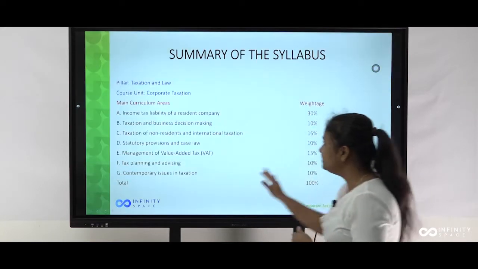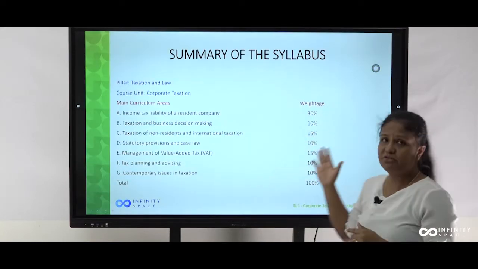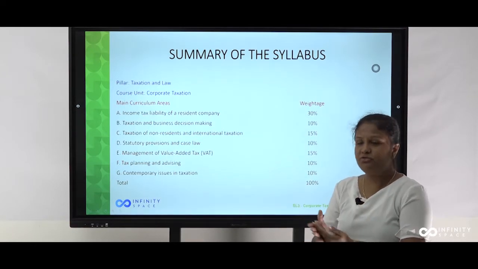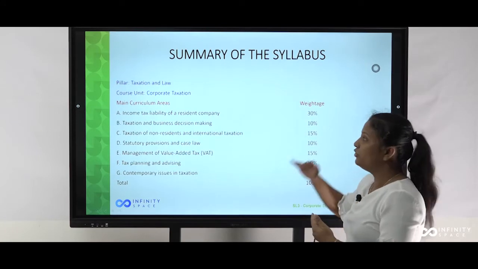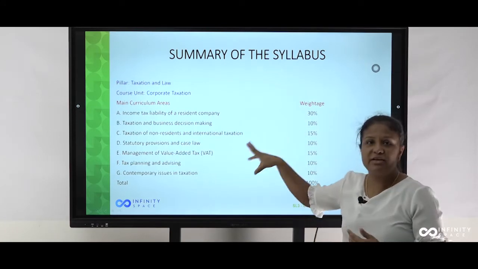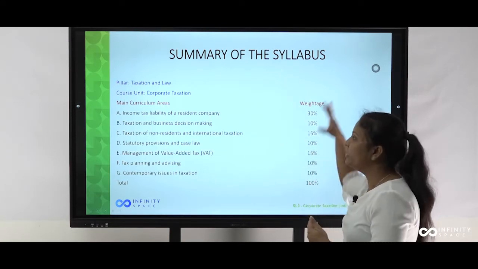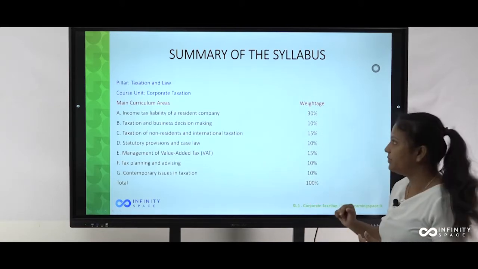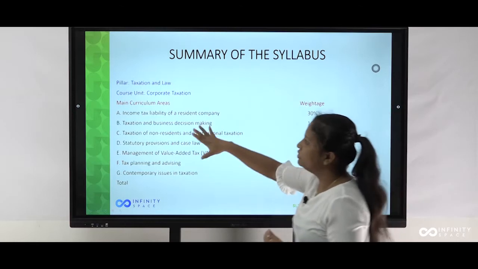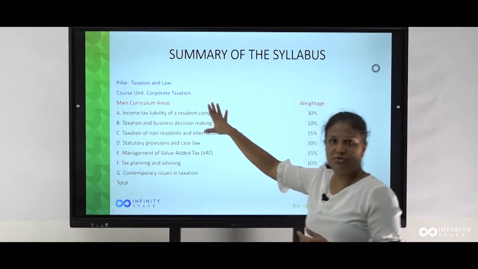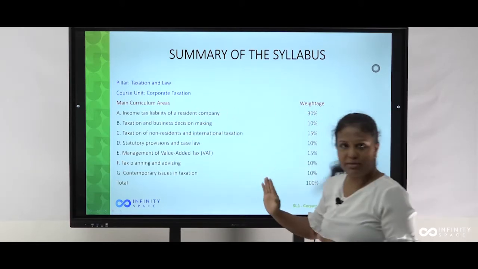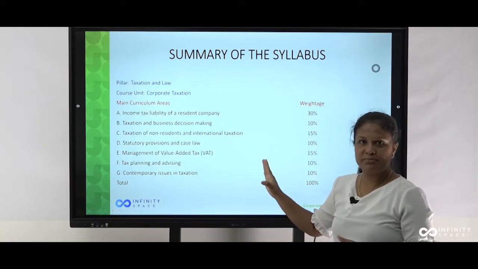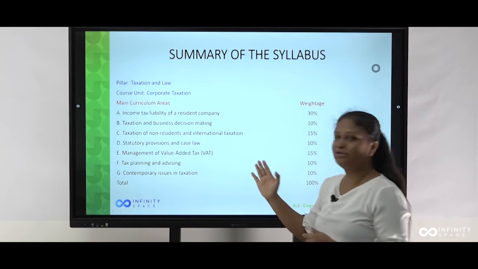This is the summary of the syllabus. I think most of you know this summary. You know all the nitty-gritties and have a high level of understanding of all this 100% of the syllabus area. You should know your pillar is Tax and Law under the 2020 curriculum, and your course unit is Corporate Taxation, which is critical for you to pass.